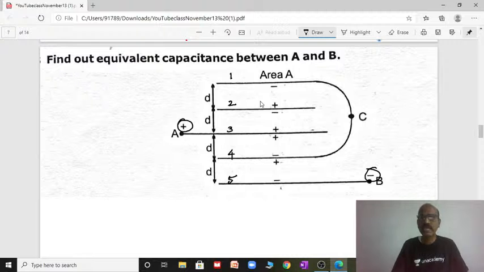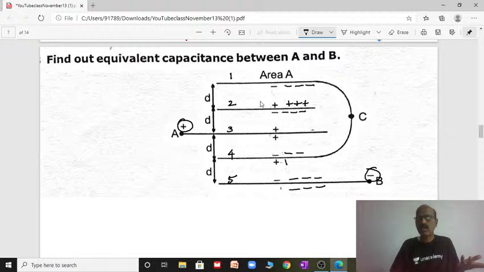Now A is positive, so it induces an opposite charge here, and an opposite charge here. That's it. At B, on both sides it is negative charge we are supplying, so it induces an opposite charge. Now see here, positive, negative, so that is capacitor 1, the first capacitor. Then positive, negative, another capacitor, positive, negative, another capacitor, positive, negative, another capacitor. There are 4 capacitors connected. I have taken another point C for understanding.